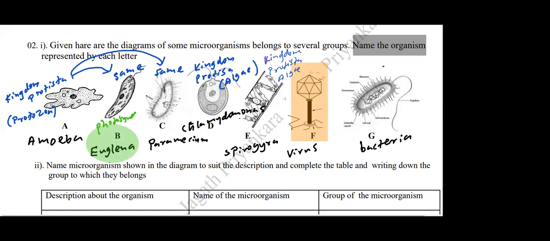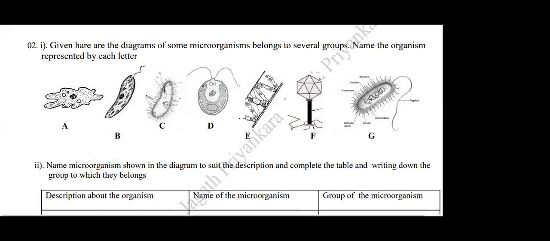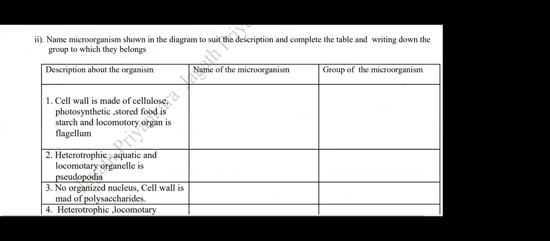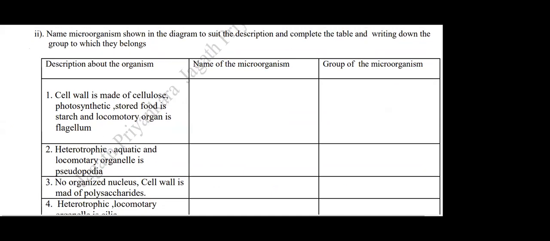Okay. So, number 2. Name the microorganism shown in the diagram to suit the description and complete the table. From the above list, you have to select: cell wall made of cellulose, photosynthetic, stored food starch, locomotor organelle flagella.